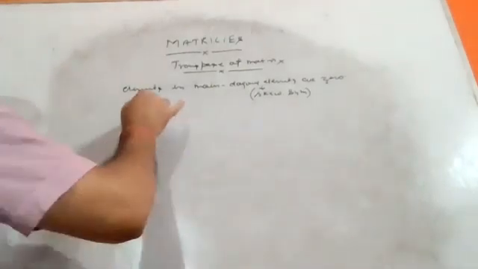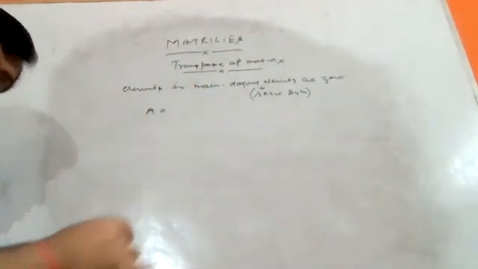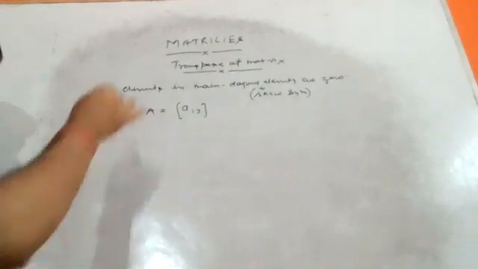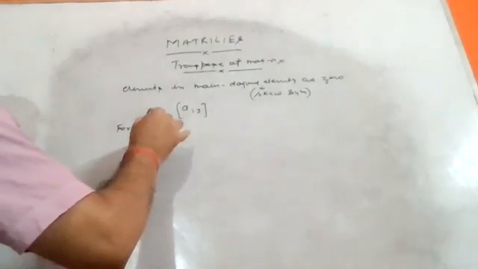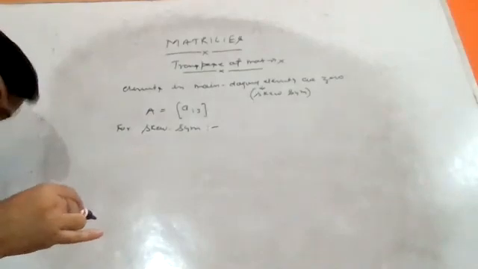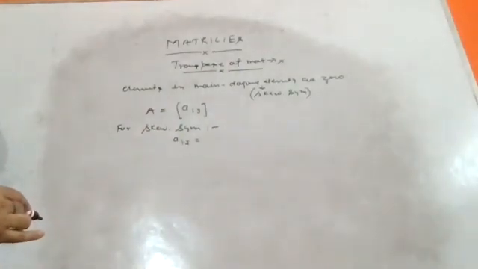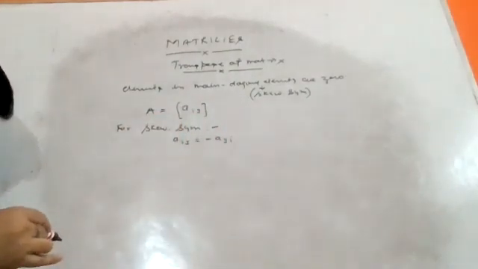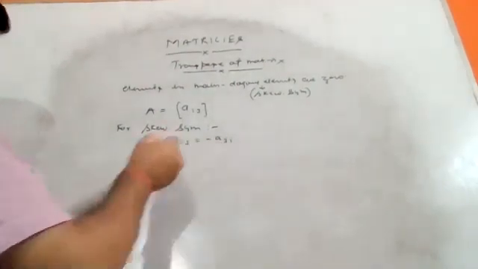How can we attempt it? First of all, let capital A represent the matrix, with elements Aij. If this is skew symmetric, put down the condition: Aij is equal to minus of Aji, converting row into column or column into row, by the help of the definition.